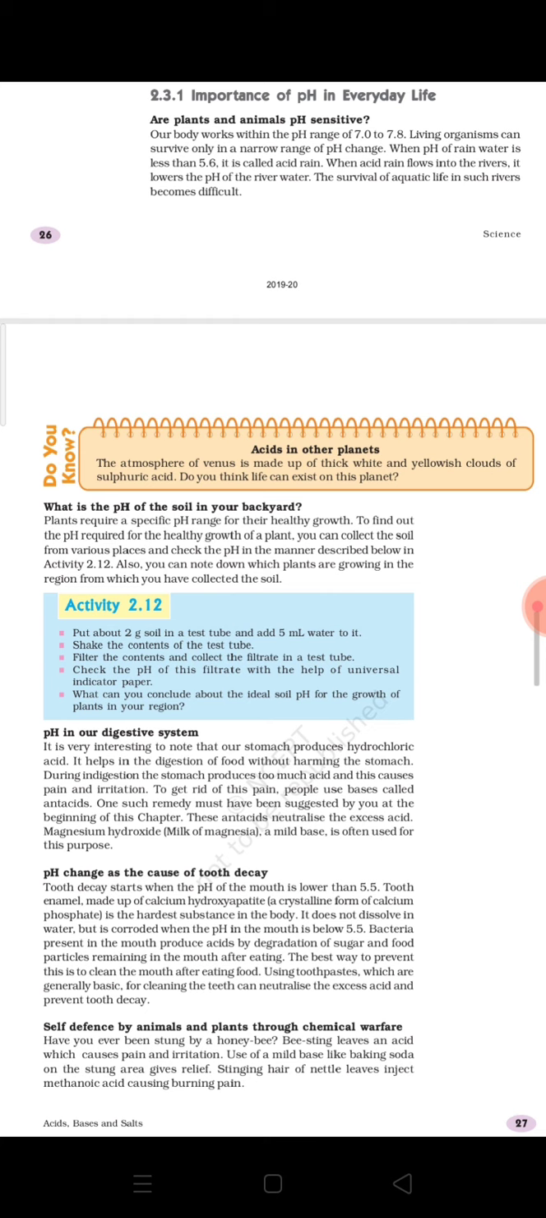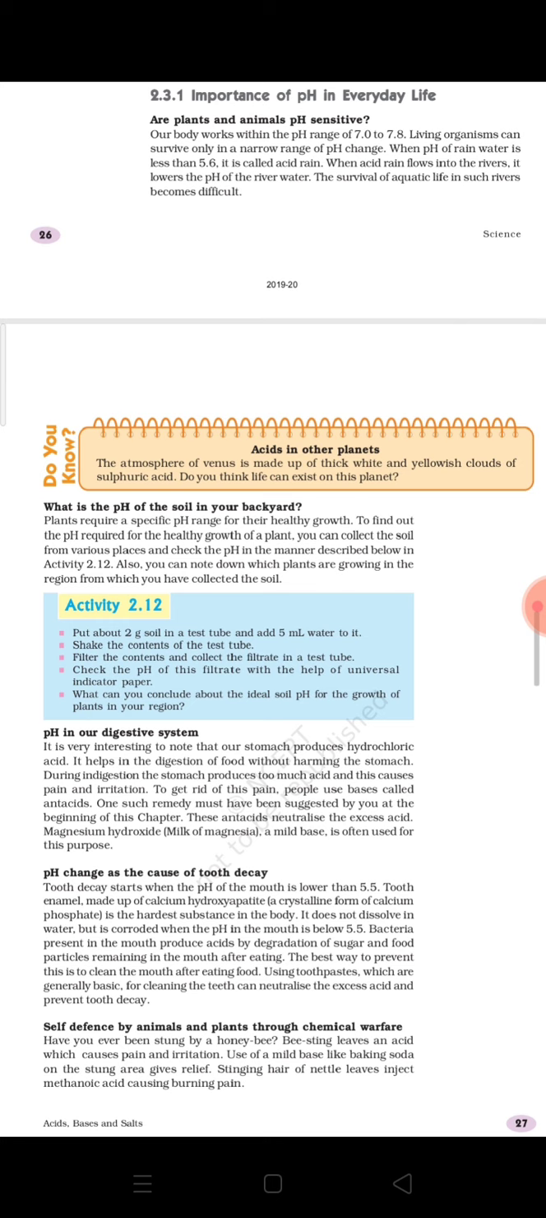Yesterday we started the importance of pH in everyday life, and under this topic you can see that there are a total of 5 different examples related to our everyday life. Two of them we have already discussed yesterday. Today we will start from the third one, which is pH in our digestive system.